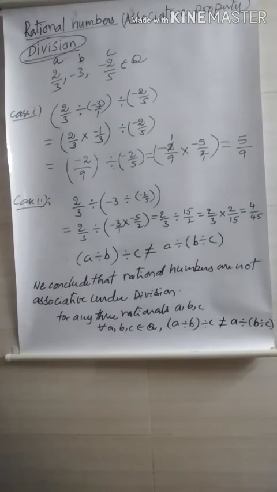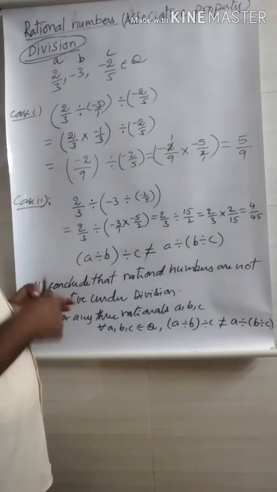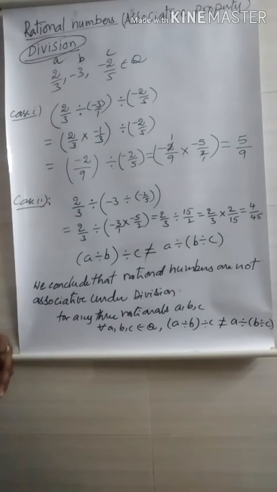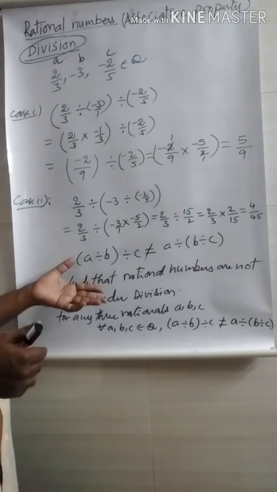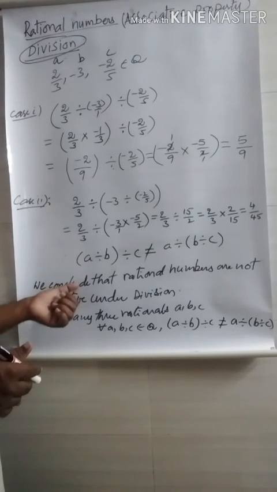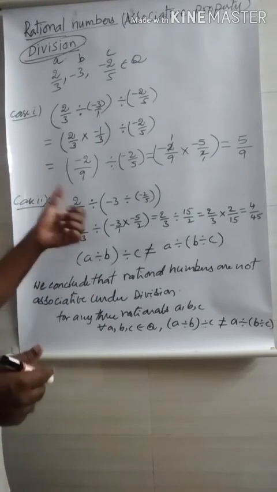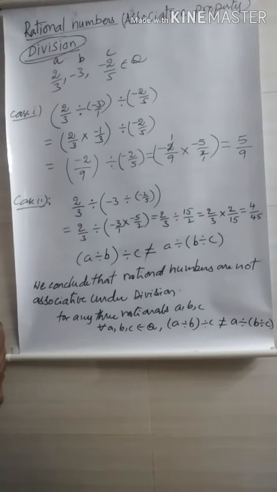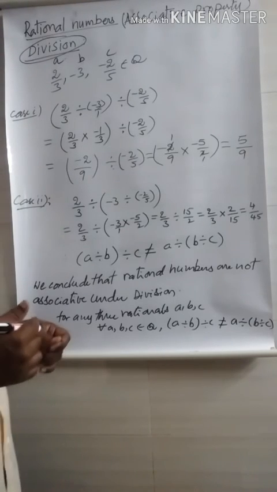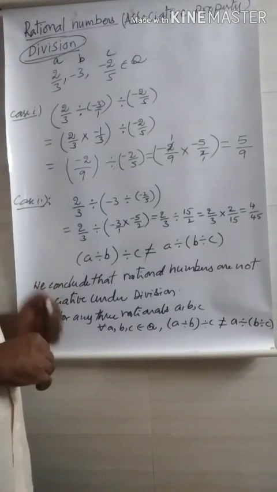These are the properties we have discussed in the previous classes. We have discussed the closure property, second one is the commutative property, third one is the associative property. You may write this in your notebooks and do the work assigned on the associative property. Do this part in your notebook and you may post it in the WhatsApp group.